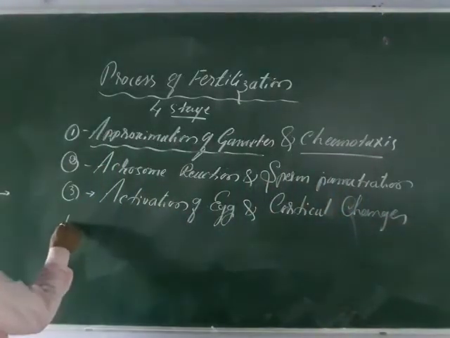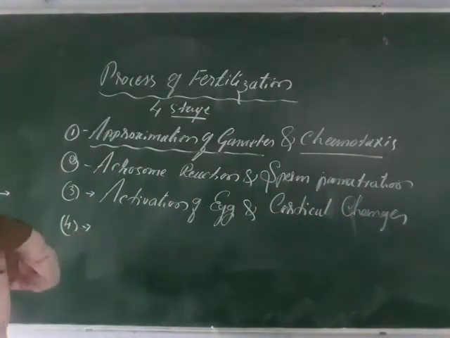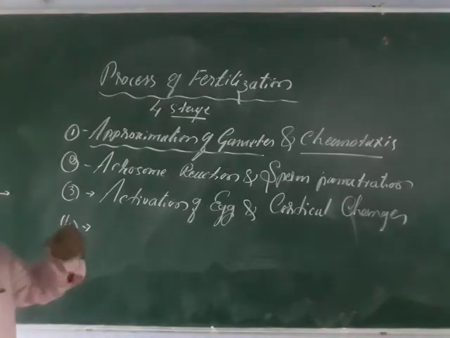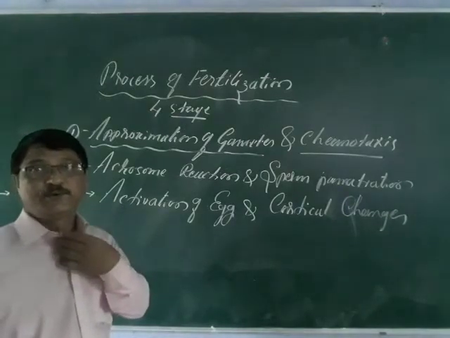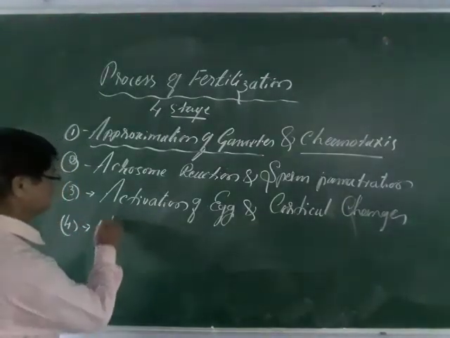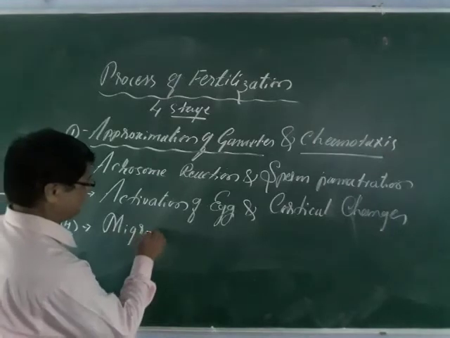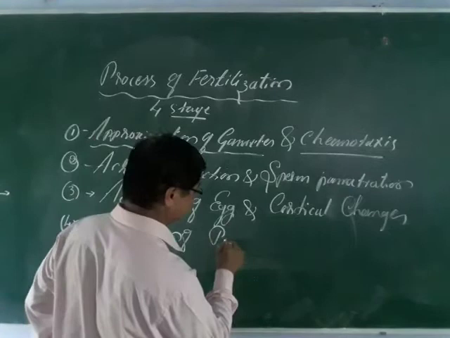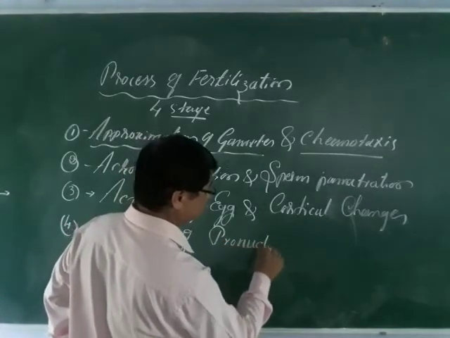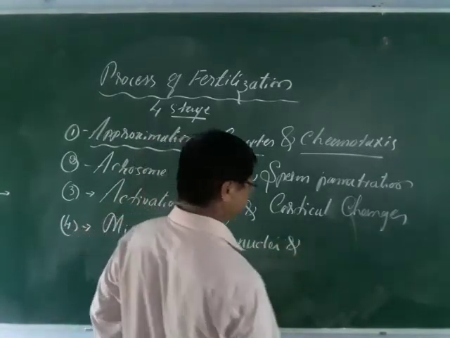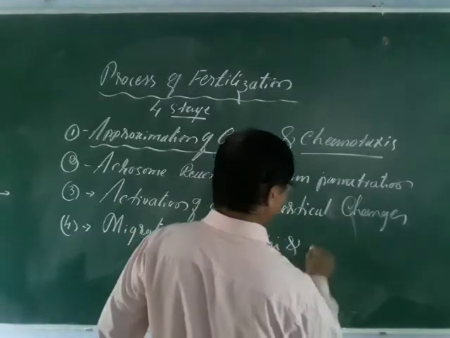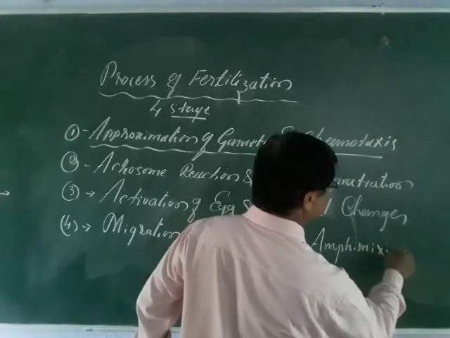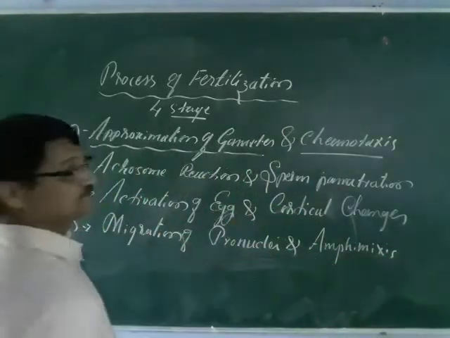And the fourth is migration of pronuclei and amphimixis. So these are the four stages.